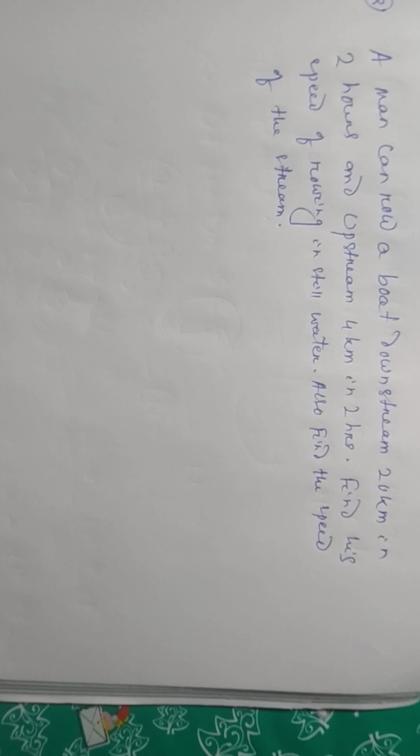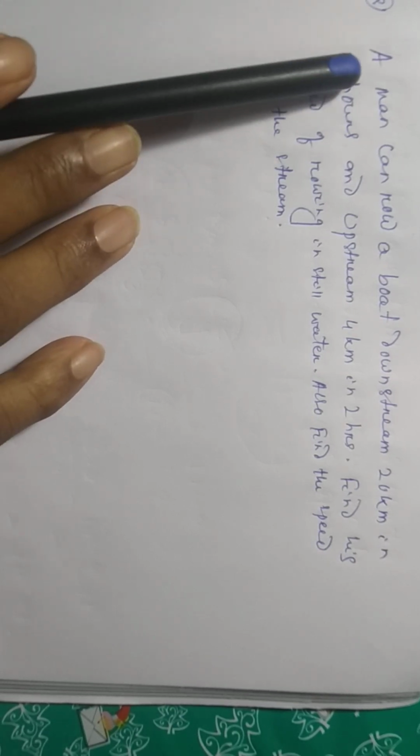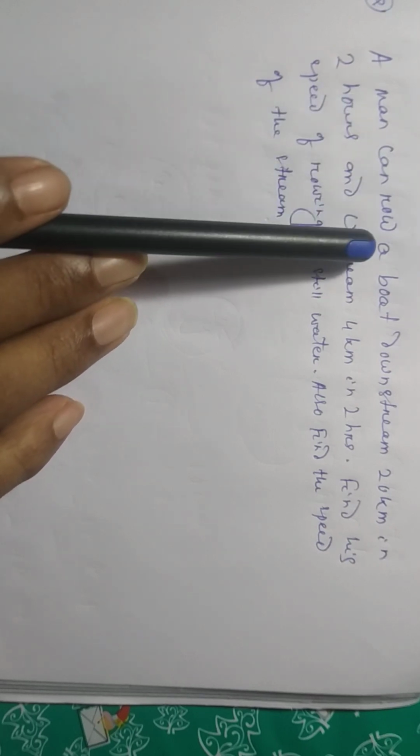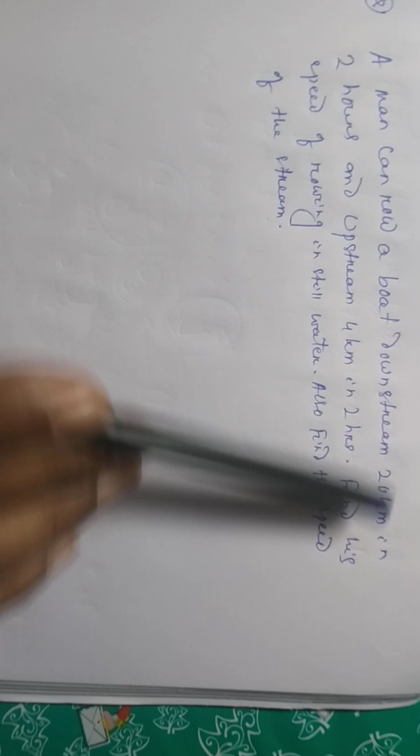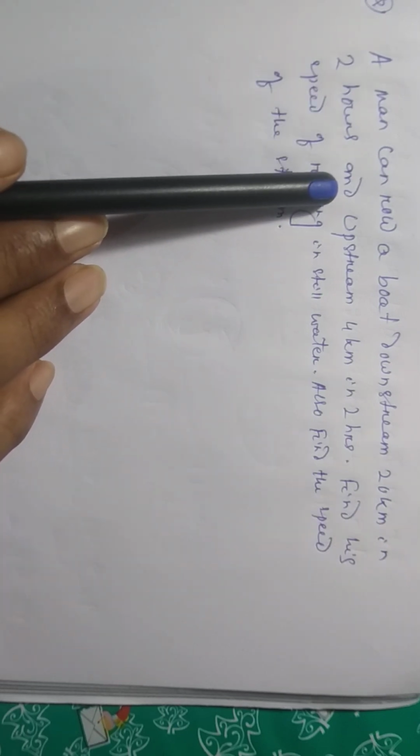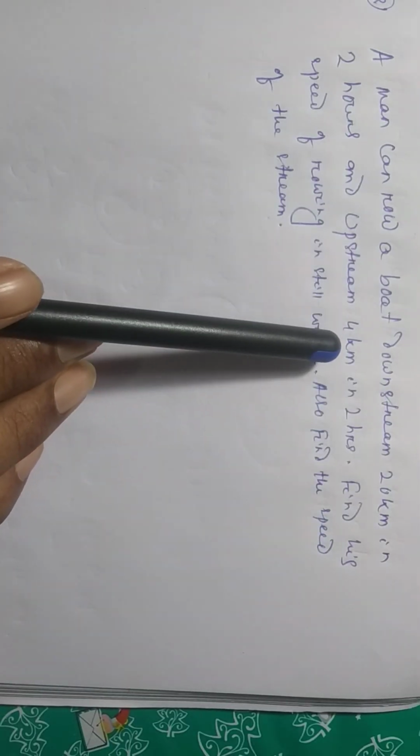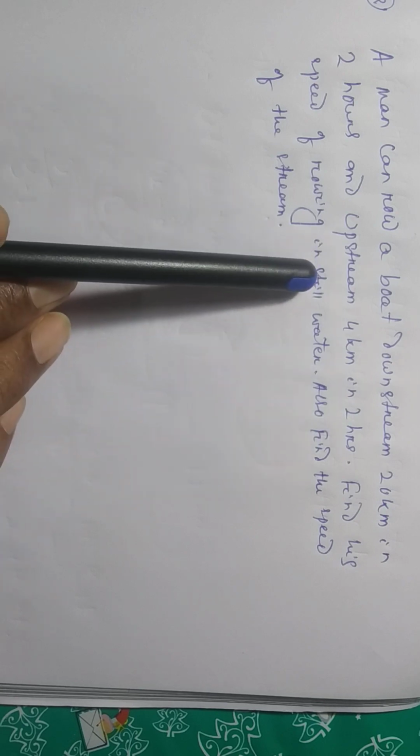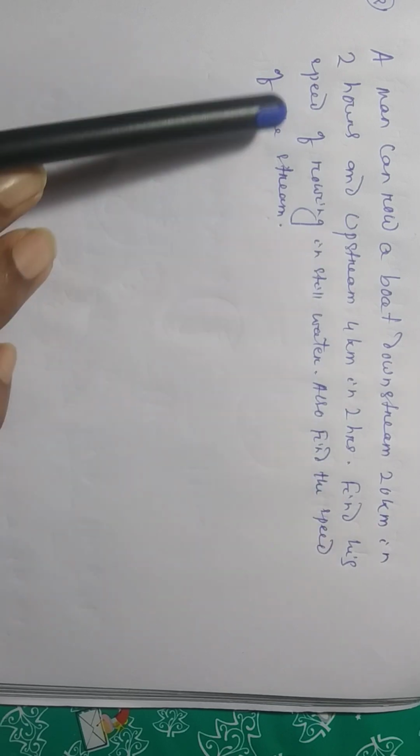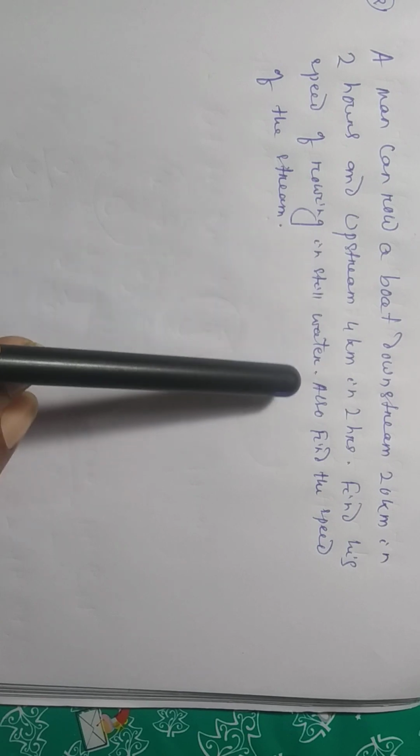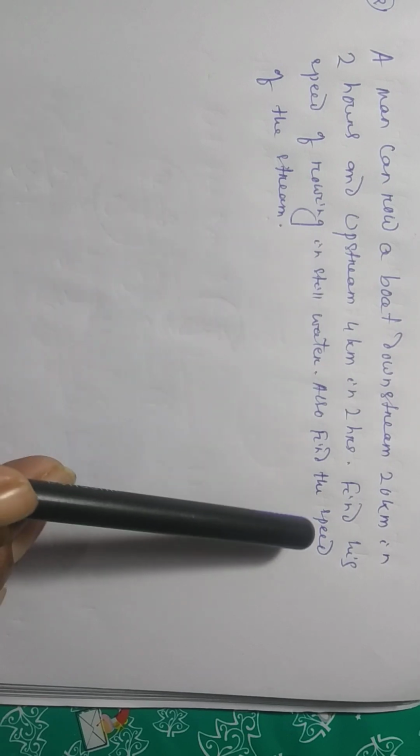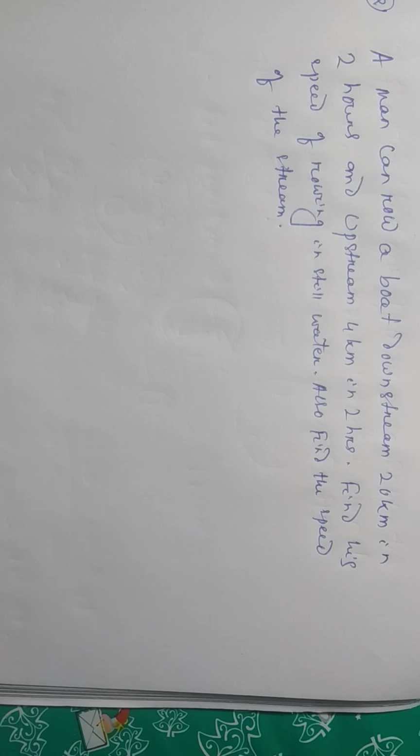What is the question given here? A man can row a boat downstream 20 km in 2 hours and upstream 4 km in 2 hours. Find his speed of rowing in still water. Also find the speed of stream. Okay.